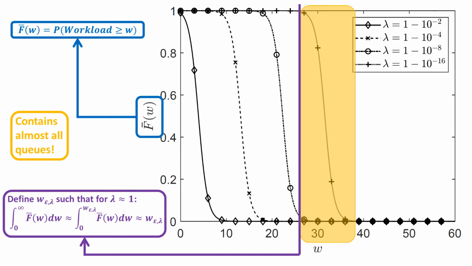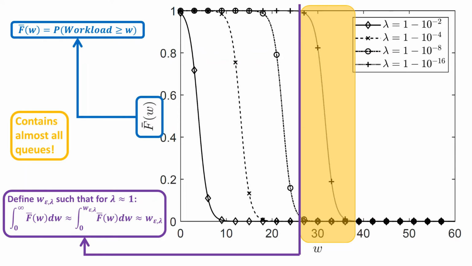As the area under the curve clearly diverges to infinity as we let lambda increase to 1, we may ignore this last part of the integral. For this integral from 0 to w epsilon lambda, we can see from our plot that f bar is very close to 1. Therefore, this integral may simply be approximated by the constant value w epsilon lambda, which increases to infinity as lambda approaches 1.